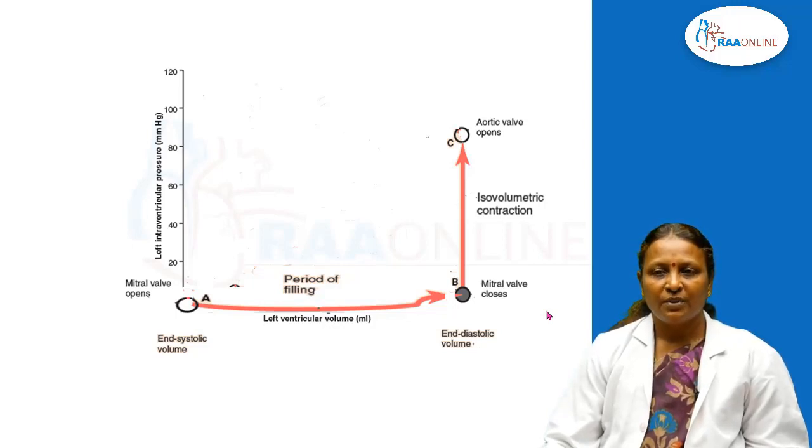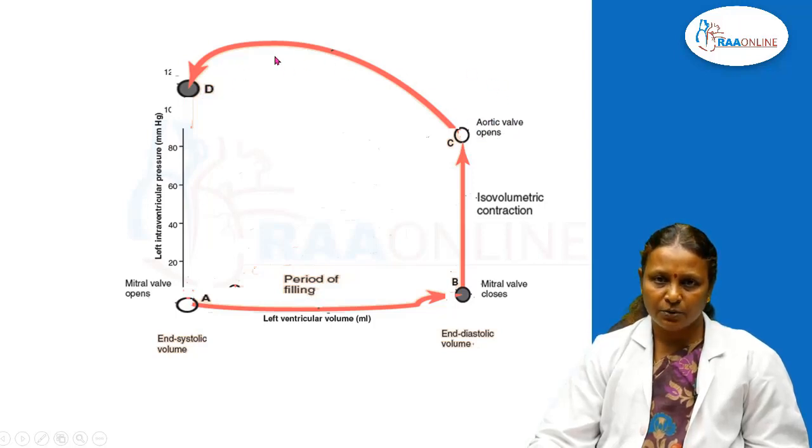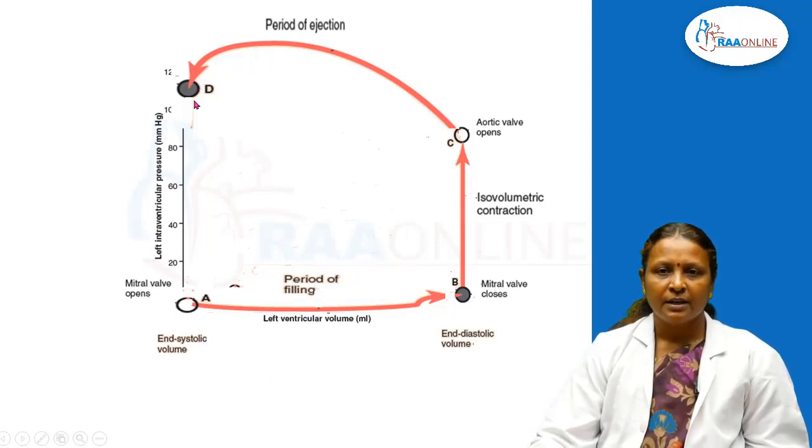Once the aortic valve is opened, what happens? Blood is ejected out. The volume is decreasing. Once the aortic valve is open, blood is entering into the greater arteries. The volume is decreasing, while the pressure continues to increase. The period of ejection is getting completed. This is the third phase.